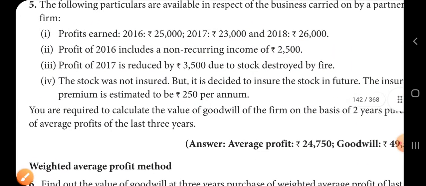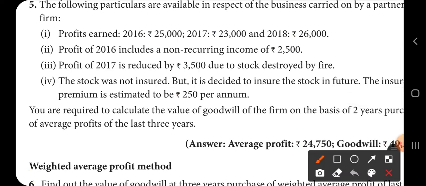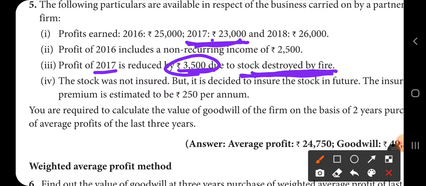Next, profits of 2017 is reduced by 3,500 due to stock destroyed by fire. So this is a non-recurring expense. So that means you have to add, because the profit of the year 2017 is showing a lesser amount to the extent of 3,500. So you should add that amount to show the correct profit.